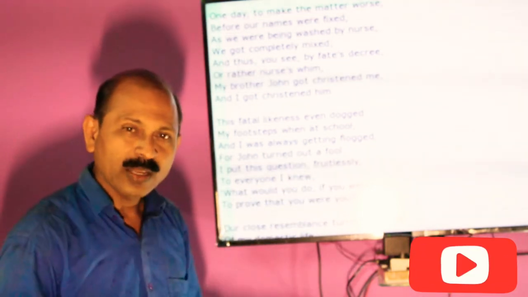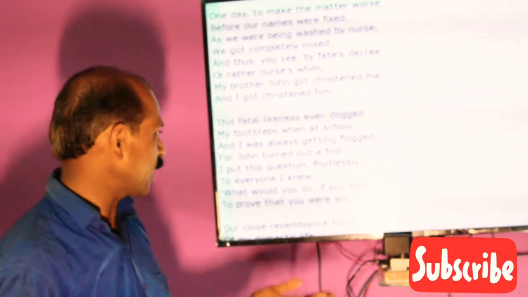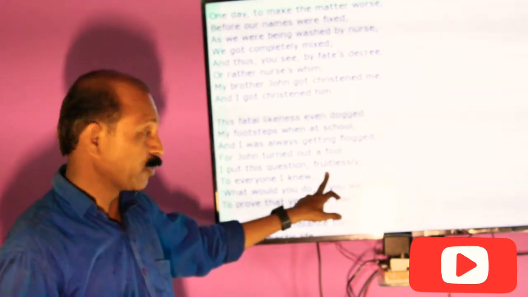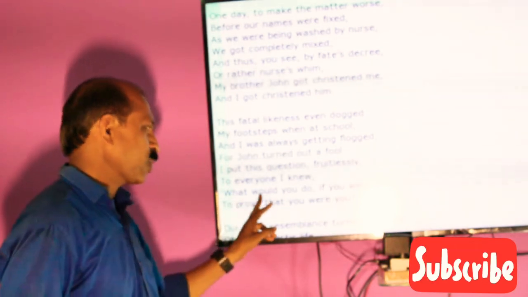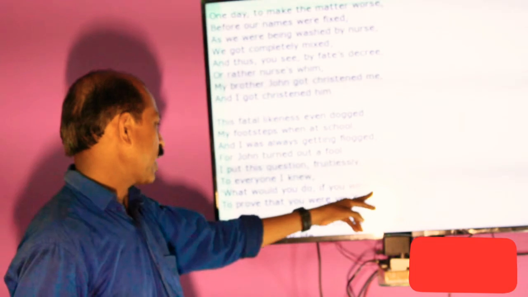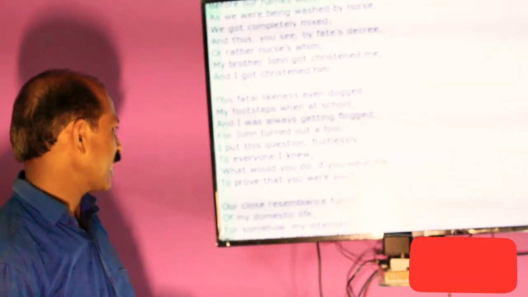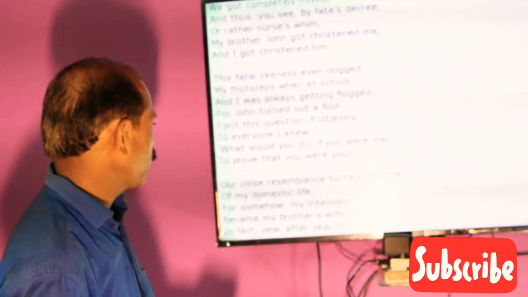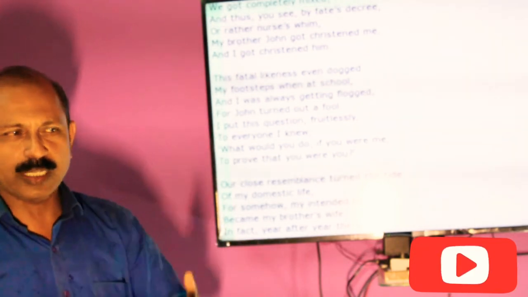To whom the poet knew, he forwarded that question to everyone, but was it fruitful? No, it was fruitless. And what was that question? What would you do, if you were me, to prove that you were you? And so for proving yourself, what would you do? Whether I am the poet and my brother is John.